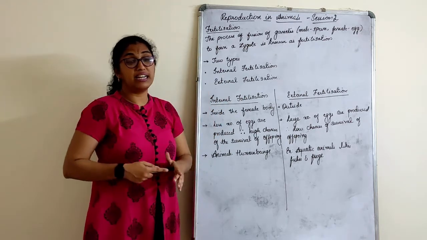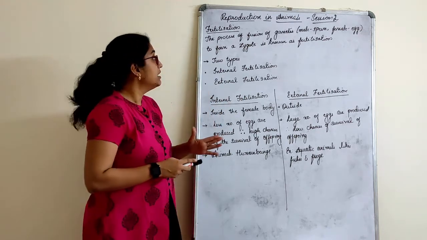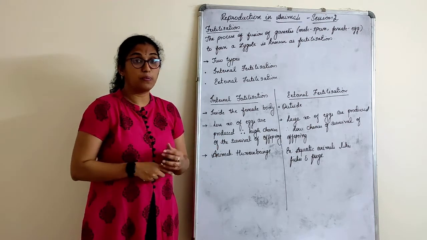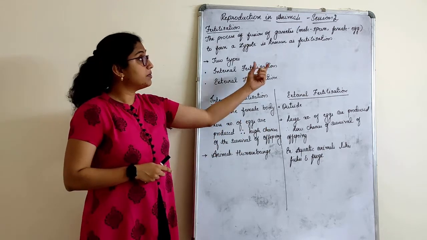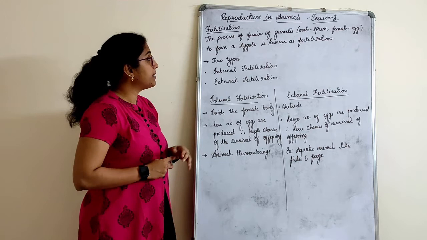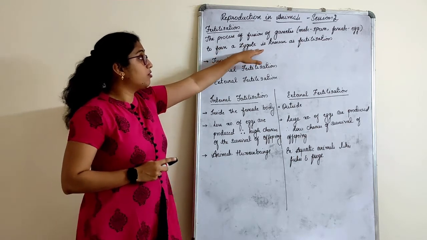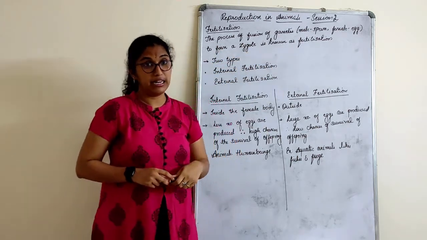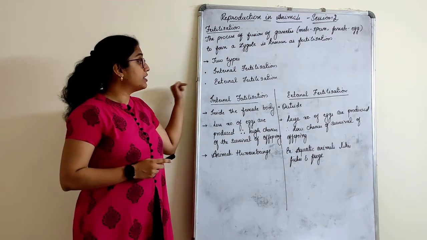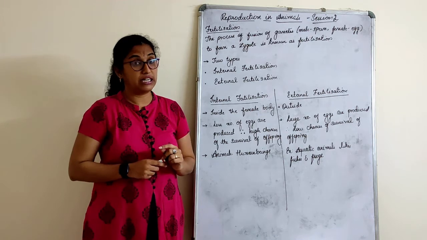So let's understand next what is fertilization. The process of fusion of gametes. Gametes, when we talk about male, it is sperms, and female, it is egg. So the process of fusion of gametes to form a zygote is known as fertilization. In fertilization we have two types, internal fertilization and external fertilization.